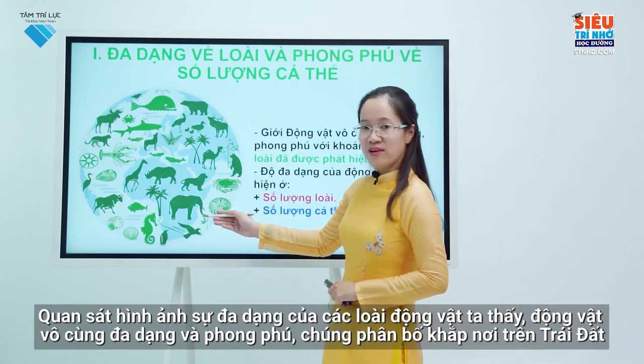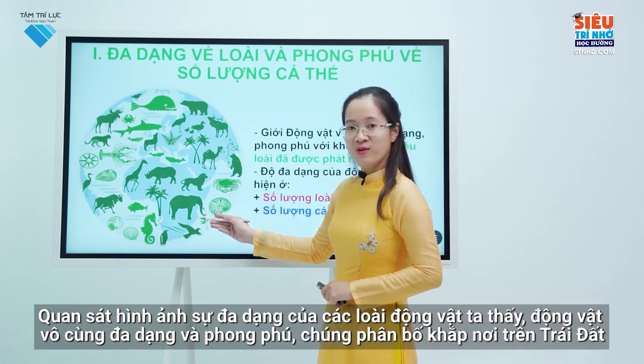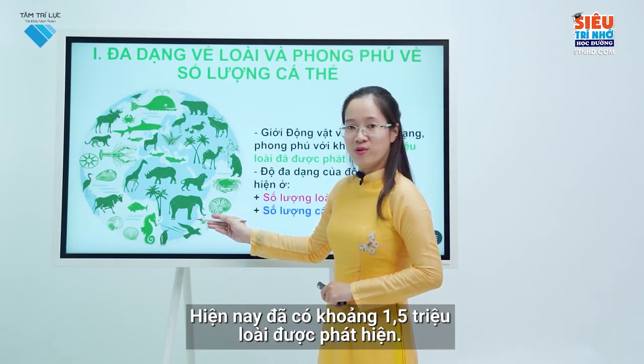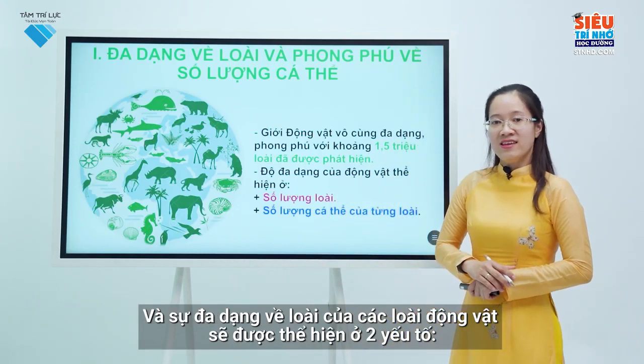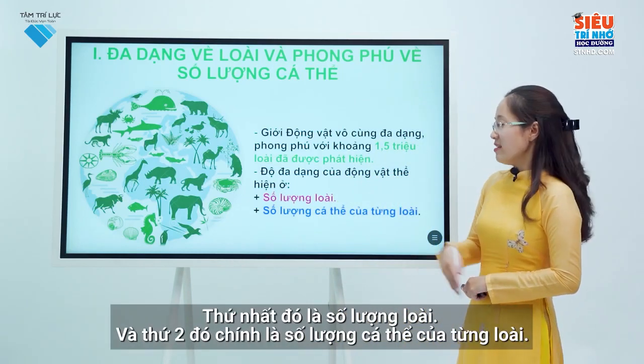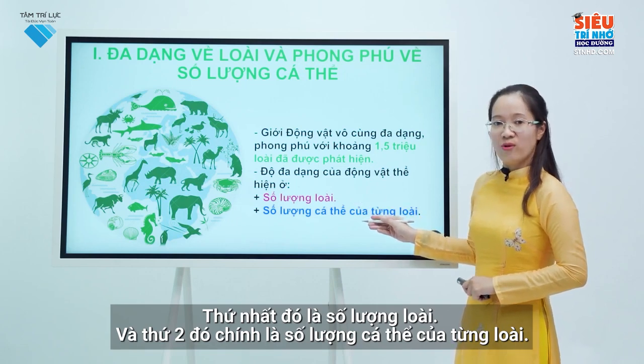Observing images of the diversity of animals, we see that animals are extremely diverse and plentiful. They are distributed all over the earth. Nowadays, about 1.5 million species have been discovered, and the species diversity of animals will be shown in two factors. First is the number of species, and the second is the number of individuals of each species.